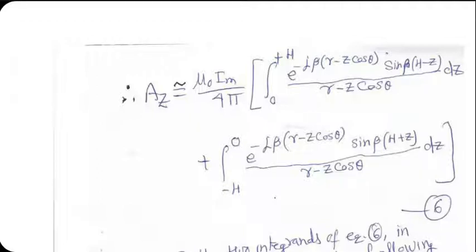So if I say, let me just take a chance without making anybody angry, if I take a chance saying small r is large enough and I can ignore z cos theta compared to it, a lot of people will shout, how can you do that? The phase information will be lost. E to the power minus j beta (r minus z cos theta) has an important phase component. You cannot do that there. Okay, we will not do it there.